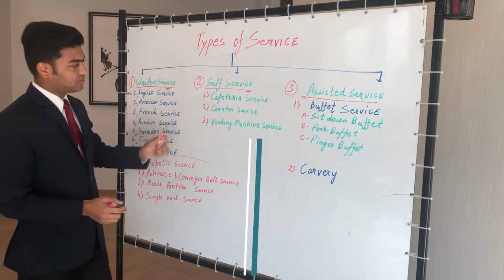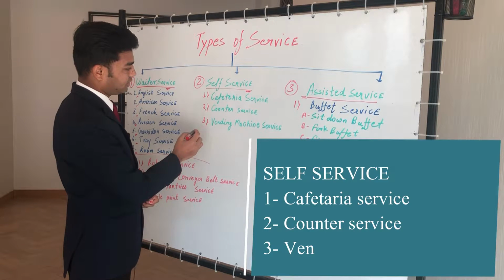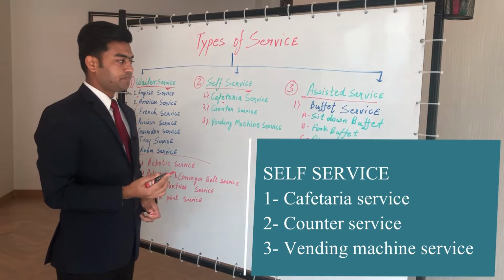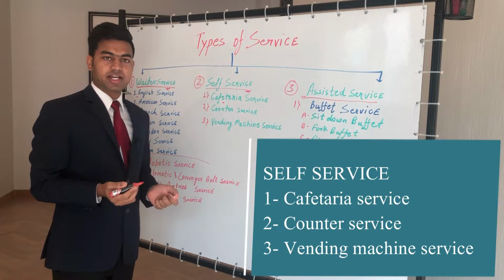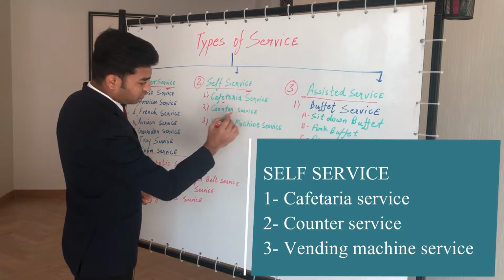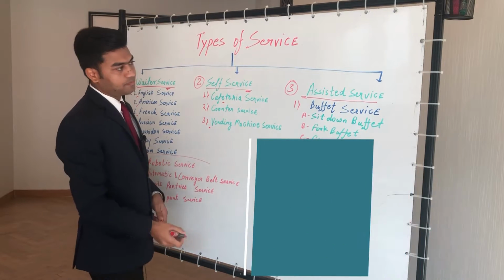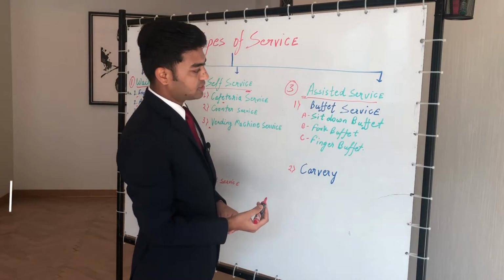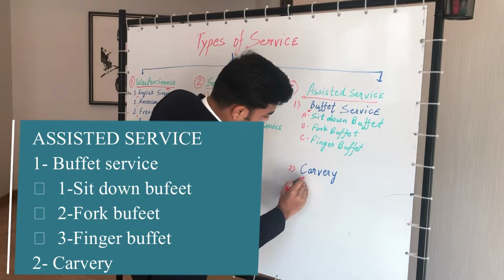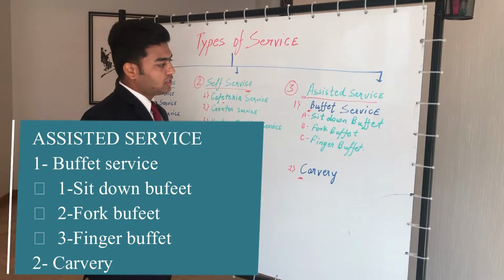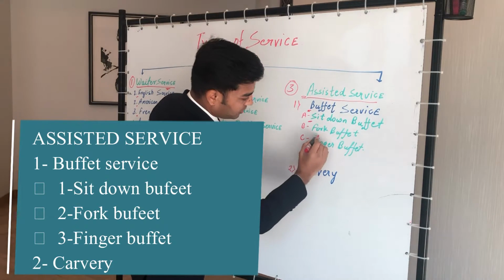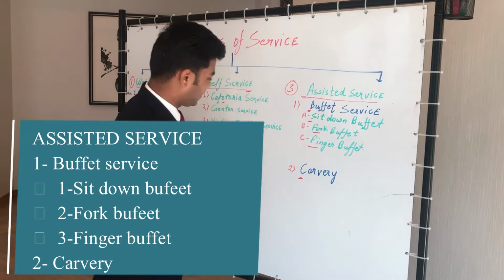Then we have self service. They are further classified into three. Number one is cafeteria service, which is mostly popular in institutional catering, hospitals, or big industrial catering. Number two is counter service and vending machine service. Then we come to assisted service, which is classified into two. Number one is buffet service, number two is carvery. In buffet service also they are classified into three. Number one is sit down, number two is buffet, number three is finger.